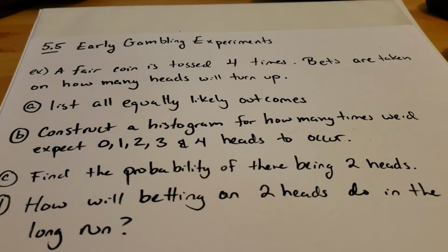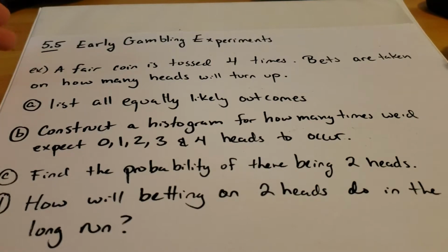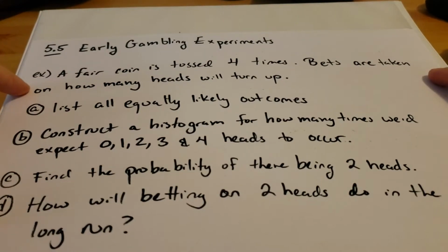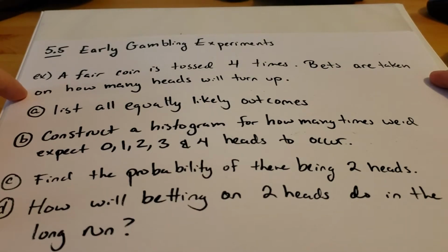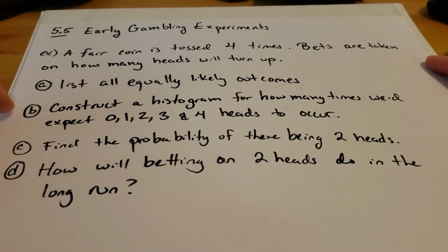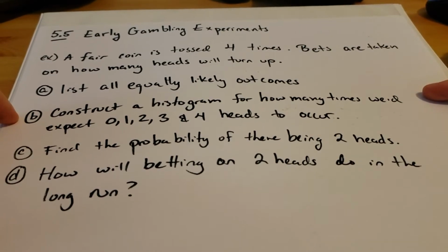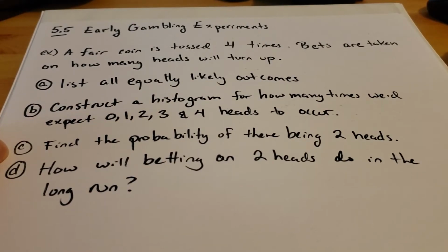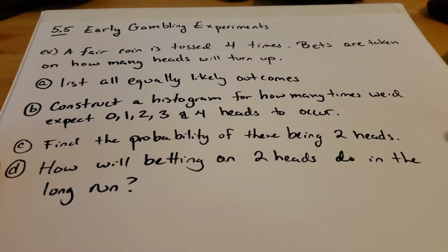We're going to get further into how casinos are set up so that they always make a profit in the next section. But in this section, we're going to talk about how they initially started to discover some things. So we'll start with this example. Here we're being told a fair coin is tossed 4 times. Bets are taken on how many heads will turn up. We're first asked to list all equally likely outcomes. Then we're asked to construct a histogram for how many times we would expect 0, 1, 2, 3, and 4 heads to occur. Then we're asked to find the probability for 2 heads turning up. And then we're asked how betting on 2 heads turning up will do in the long run.